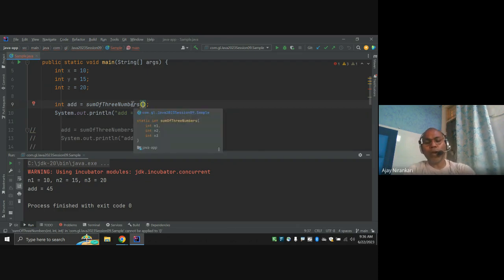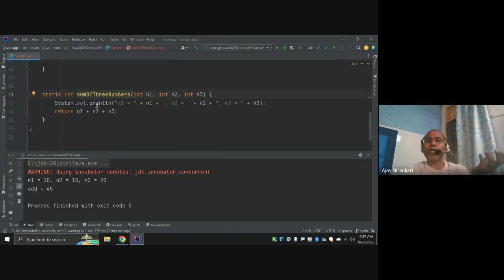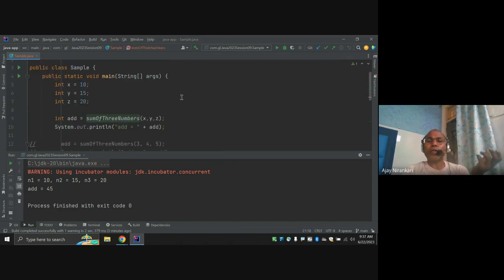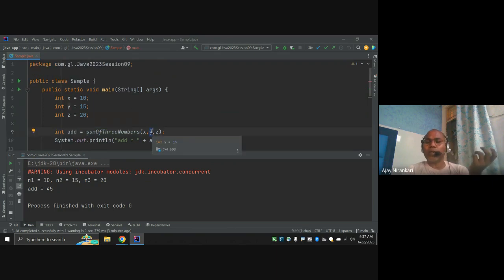The compiler says, I'm not happy because you gave me the definition of the sum of three method, but as per the definition it requires three variables, and here you are not passing three values. So let's pass these three variables: x comma y comma z. Now the compiler is happy. Now I identify that this is the function sum of three number, it takes three inputs, and you are passing three inputs. That's okay. Now you can run the code.